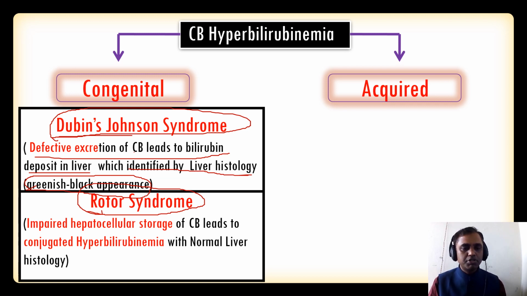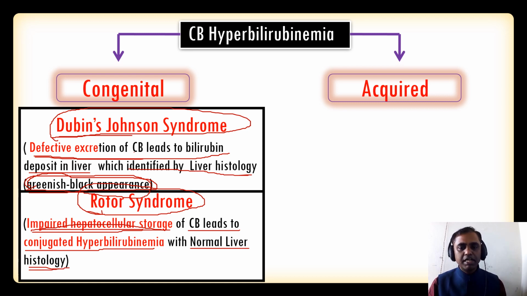And in Rotor syndrome, impaired hepatocellular storage of the conjugated bilirubin leads to conjugated hyperbilirubinemia with a normal liver histology. Here Rotor syndrome also looks like Dubin-Johnson syndrome, but here there is impaired hepatocellular storage. There it is an impaired excretion. Here it is impaired hepatocellular storage of the conjugated bilirubin that leads to conjugated hyperbilirubinemia. So how to differentiate this from Dubin-Johnson syndrome? In histology, the liver will have a greenish black appearance, whereas in Rotor syndrome, liver histology is normal.